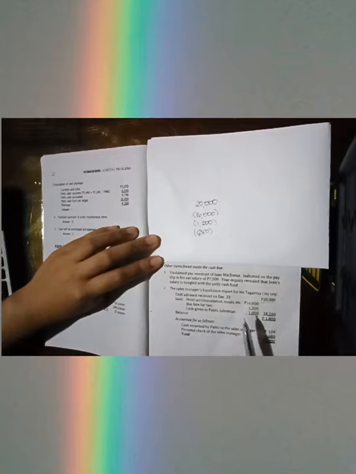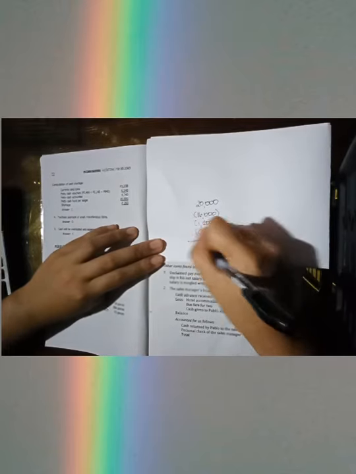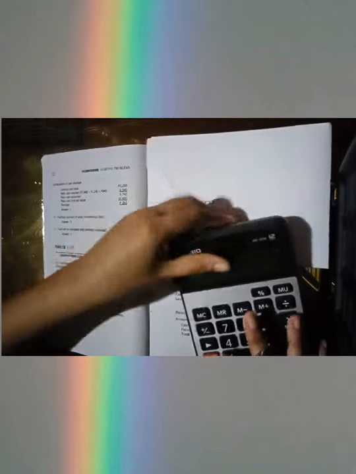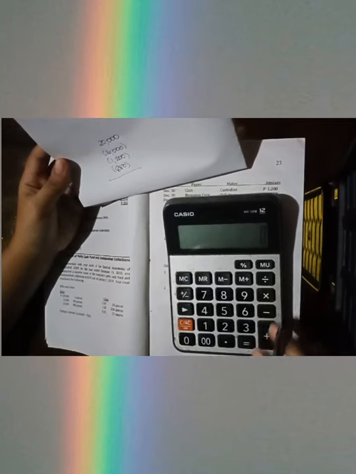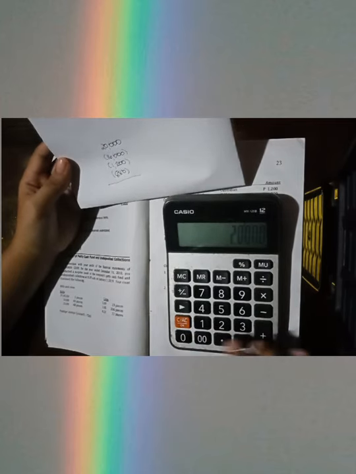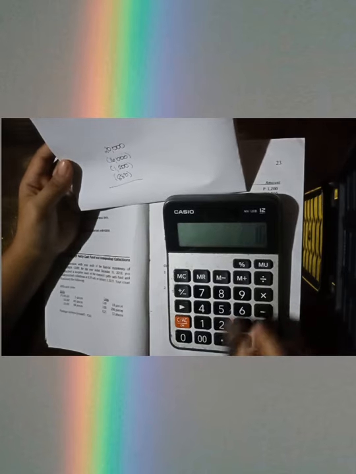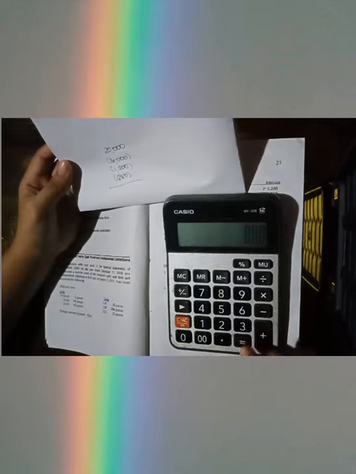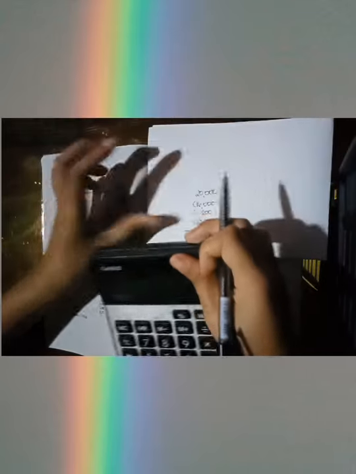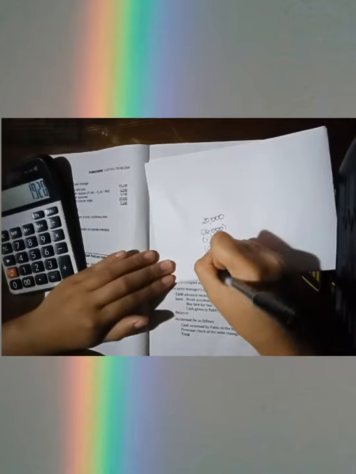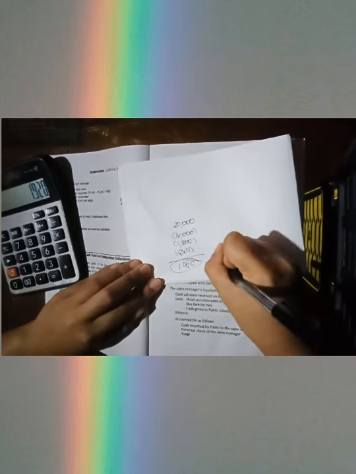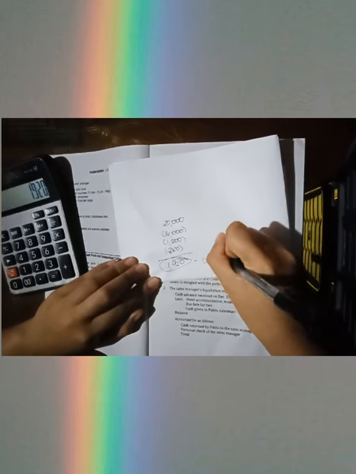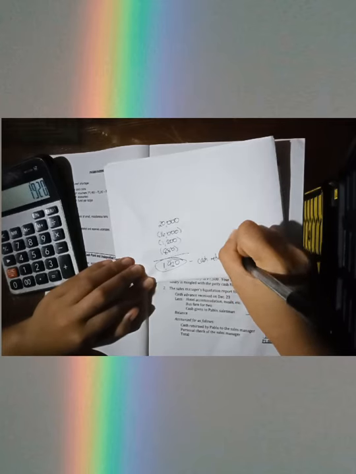So we deduct all the actual disbursements from the cash received by the sales manager. We have 20,000 minus 16,000 minus 1,200 minus 880. So we get 1,920. This 1,920 should be the cash returned by the sales manager.